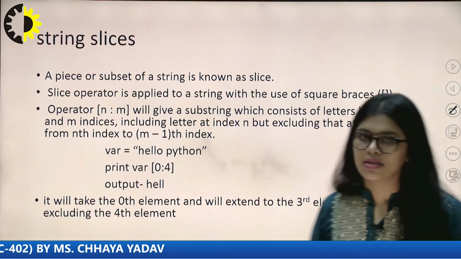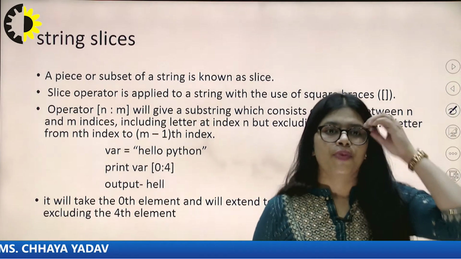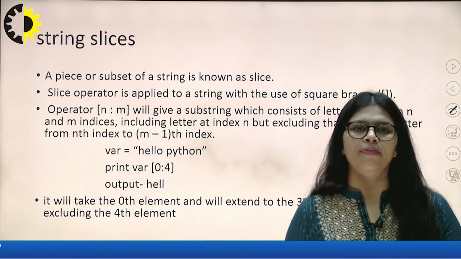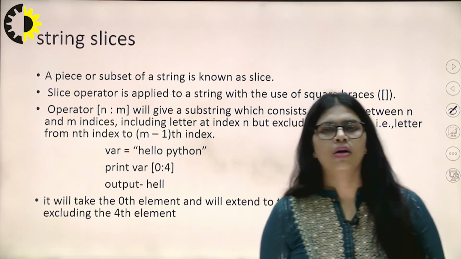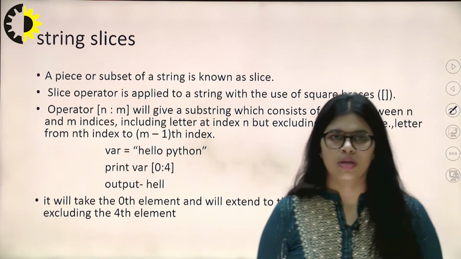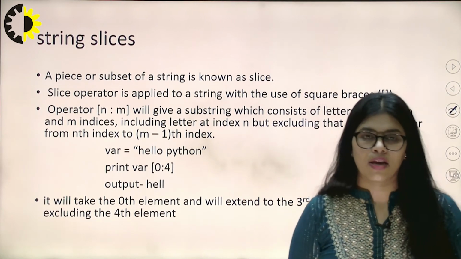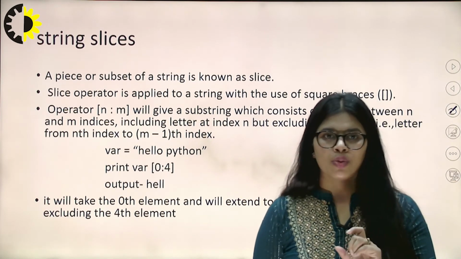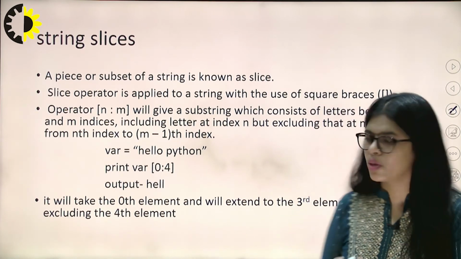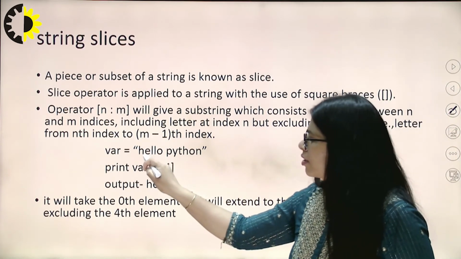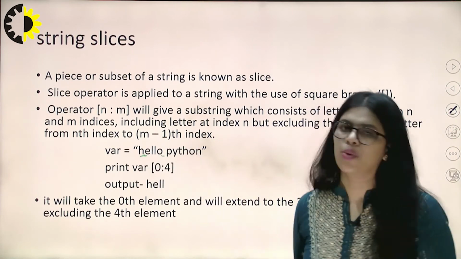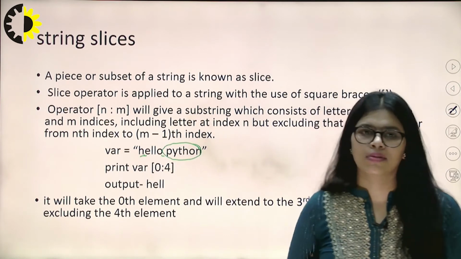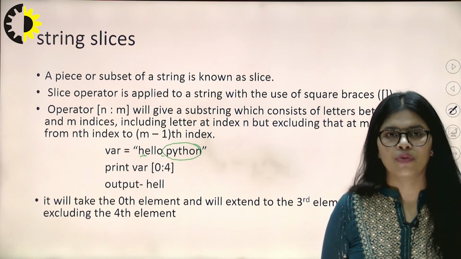String slices. We have read the len function, which is just like measuring the length of the string. Similarly with string slices, if we want to read only from a particular value to a particular value, like from H to O only, and we do not want to read the rest of the string, then we use slices.